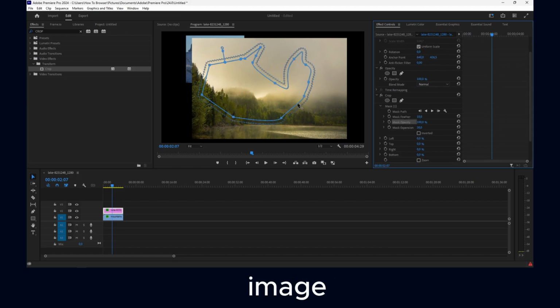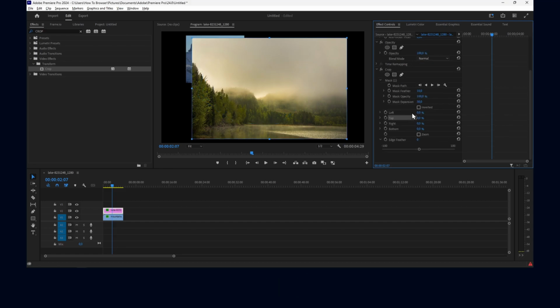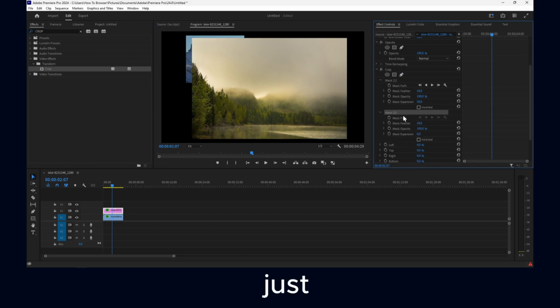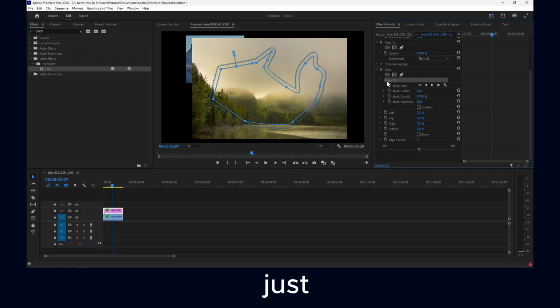Now here you can increase the opacity and mask reflection for this image. What is cool right now is that if you increase, you have this mask. If you can't see the mask, you know you created the mask, which is right over here. Just click on the mask and now you have the mask again.